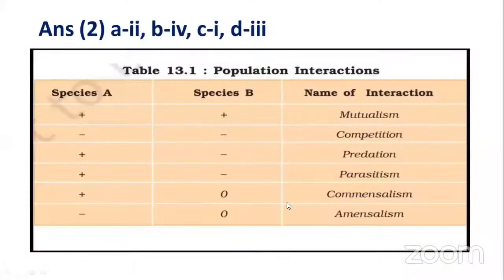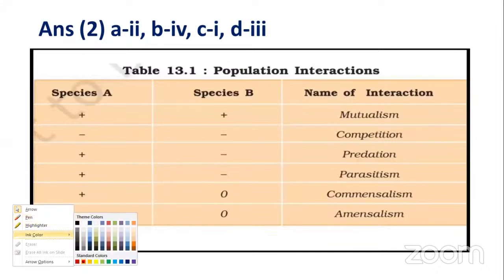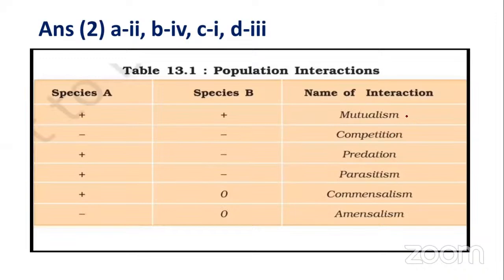See here, you have to know the symbol. Amensalism is minus, 0. Okay, so you should note it down very clearly, my dear students. Here they have given you mutualism, parasitism, commensalism, amensalism. Mutualism: both are beneficial, positive and positive. Parasitism: see here, positive and minus. One is beneficial, another one is what? Loss.